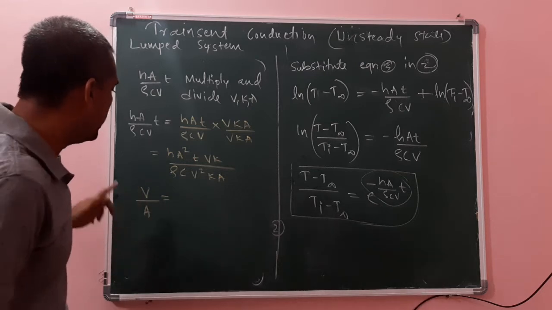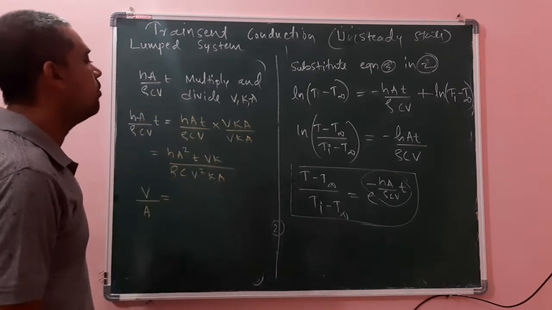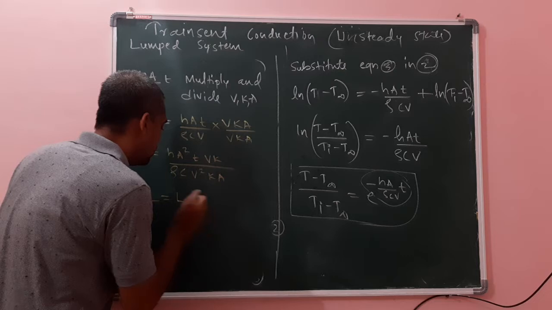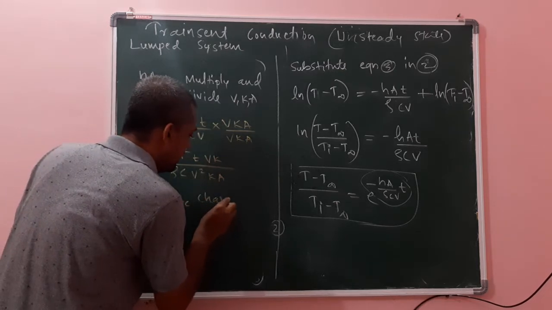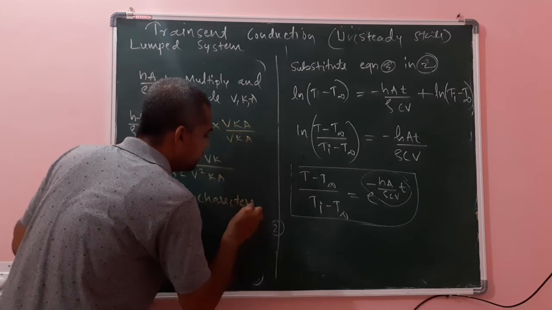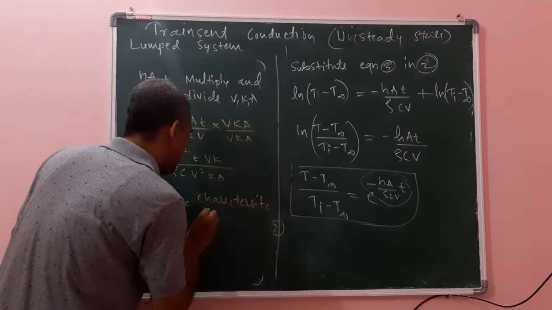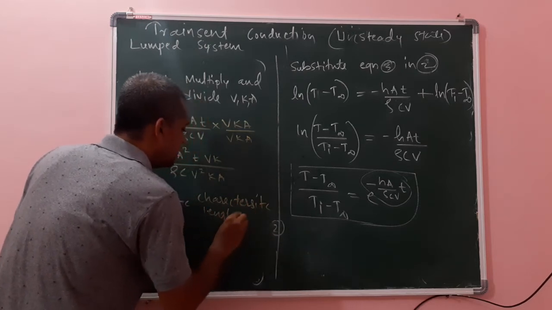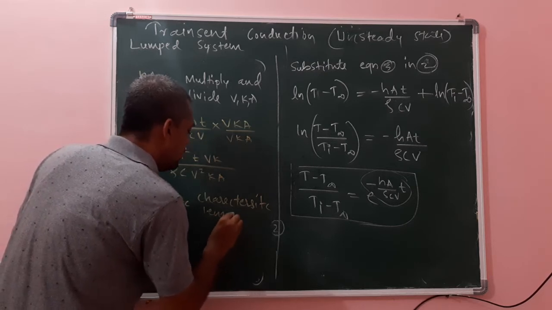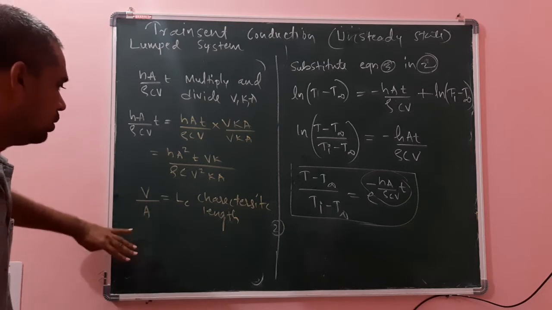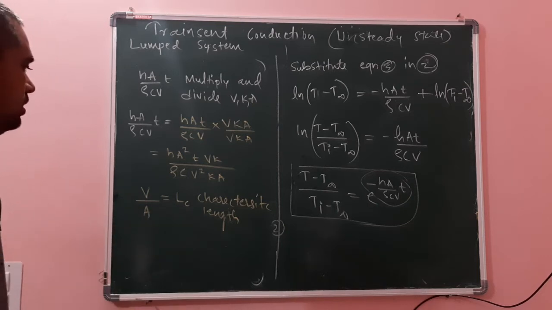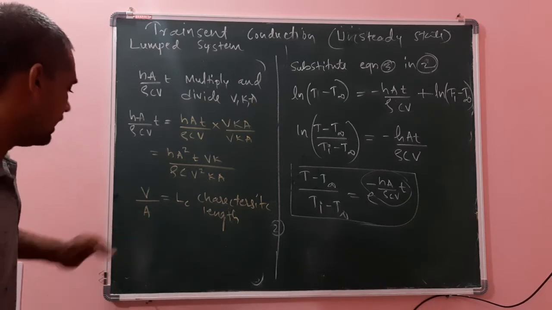This ratio in the lumped system we call the characteristic length. Got it? Characteristic length is nothing but the ratio of the volume of the solid to the area of the solid.